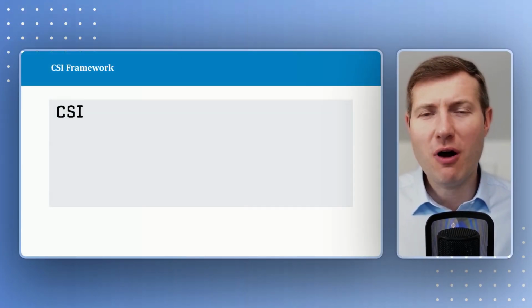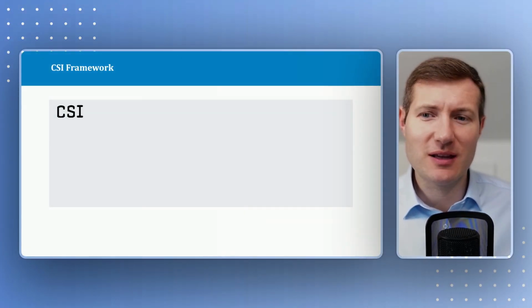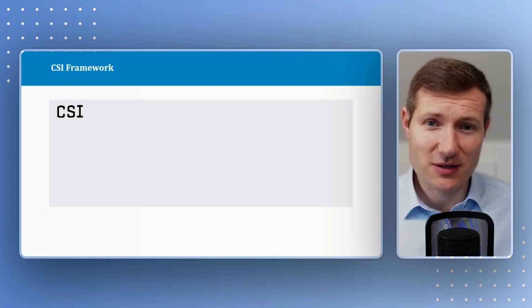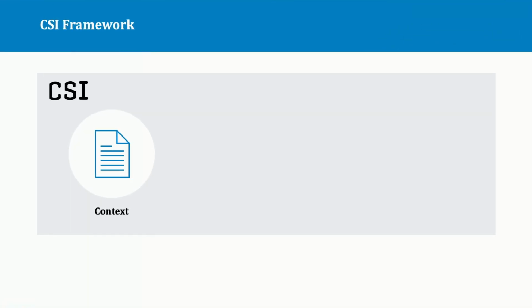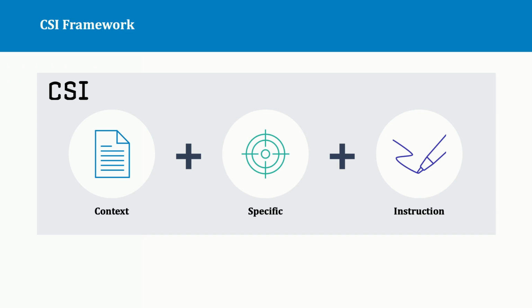This is why I'm bringing a team to solve a crime, which is called the CSI framework. You are going to prompt using the CSI letters, meaning C for context. The context is basically explaining who you are and the context of your company. S is being specific: what is your problem? I is to give a clear instruction, because if you just stop at context and specificity, then you still leave too much freedom to ChatGPT to generate